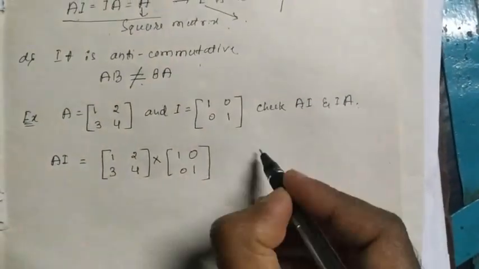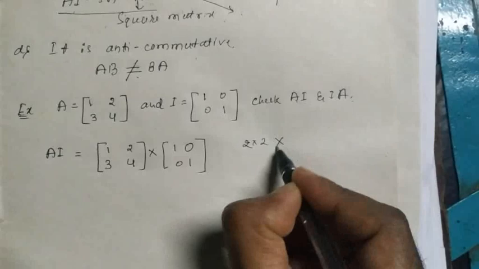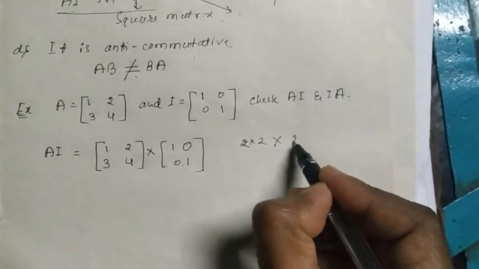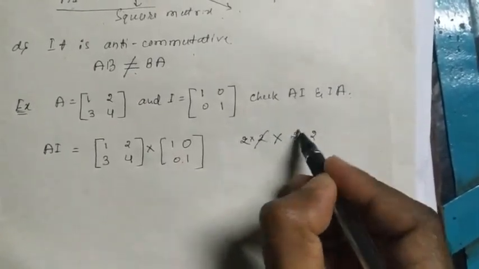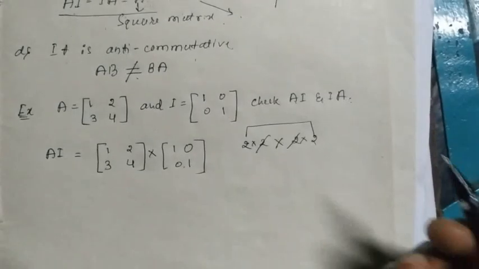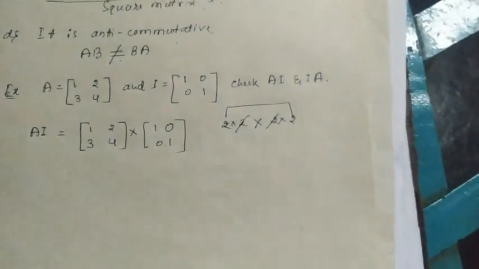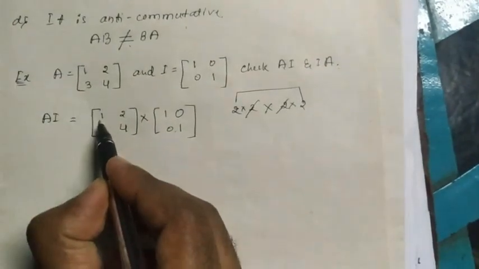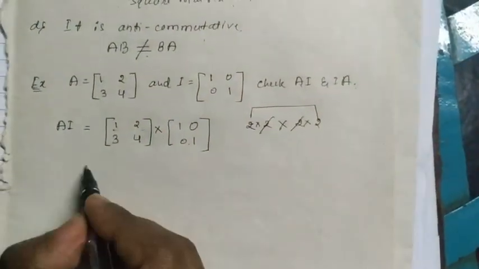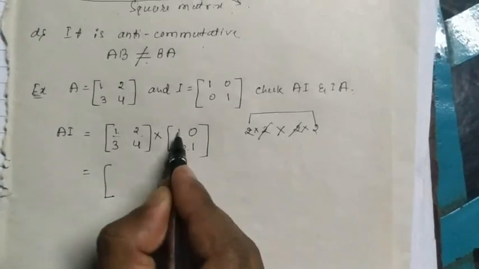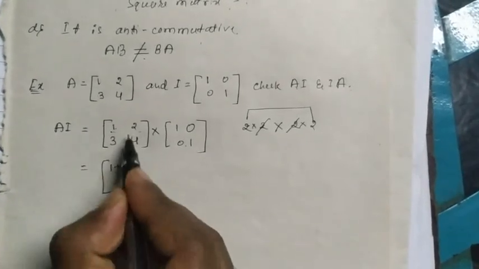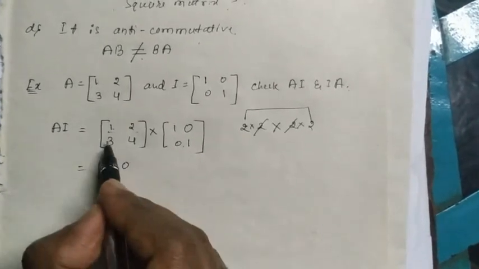A is a matrix of order 2 into 2 and this is also 2 into 2, so again we get the order 2 into 2 only. Now we do the matrix multiplication, taking the elements of first row, first column: 1 into 1 is 1 plus 2 into 0 is 0. This is the first row.